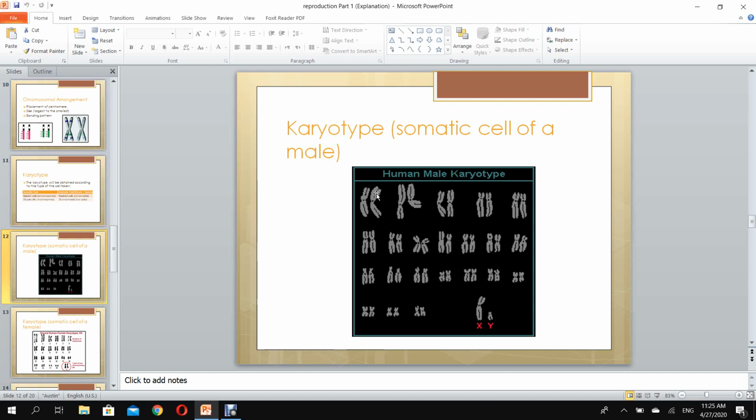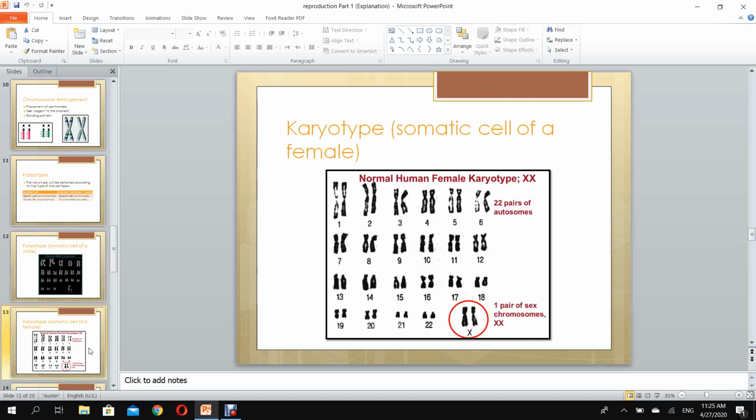So from pair 1 to pair 22, these are autosomes and they are the same in males and females. But what differs a male from a female is the gonosomes, the sex chromosomes: a male holds a Y chromosome, however a female has 2 copies of the X chromosome.